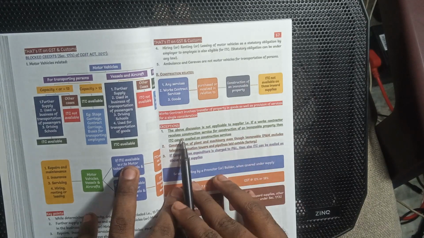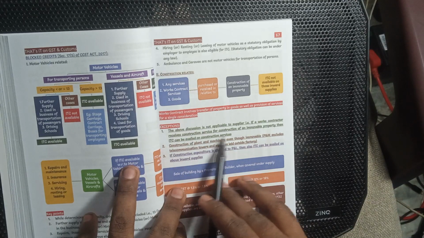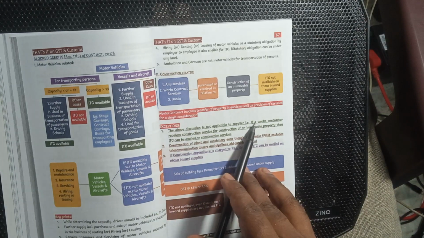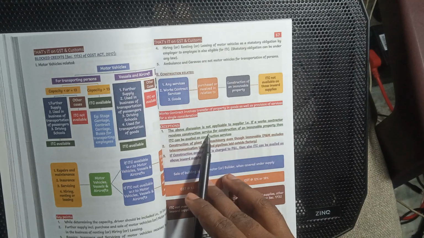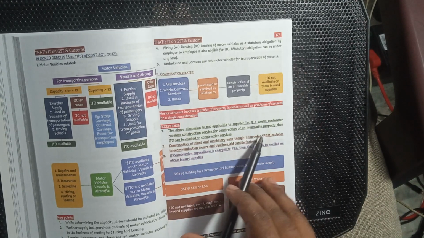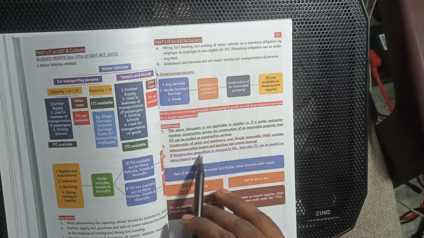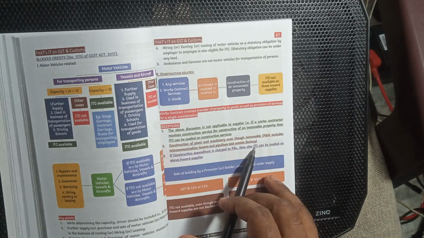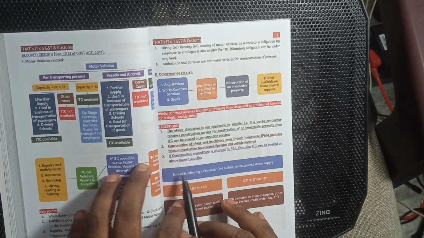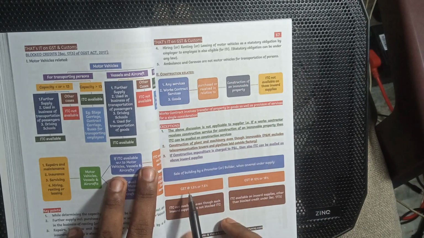If the work contract receives construction service for the construction of immovable property, then ITC can be available on the construction service. If the work contract receives construction services for construction of immovable property, construction of plant and machinery, even though immovable property, plants and machinery, telecommunication towers and pipelines laid outside the factory, and the construction expenditure is charged to the P and L, then ITC can also be availed on the above inward supplies. The sale of buildings by promoters and builders is charged under supply.